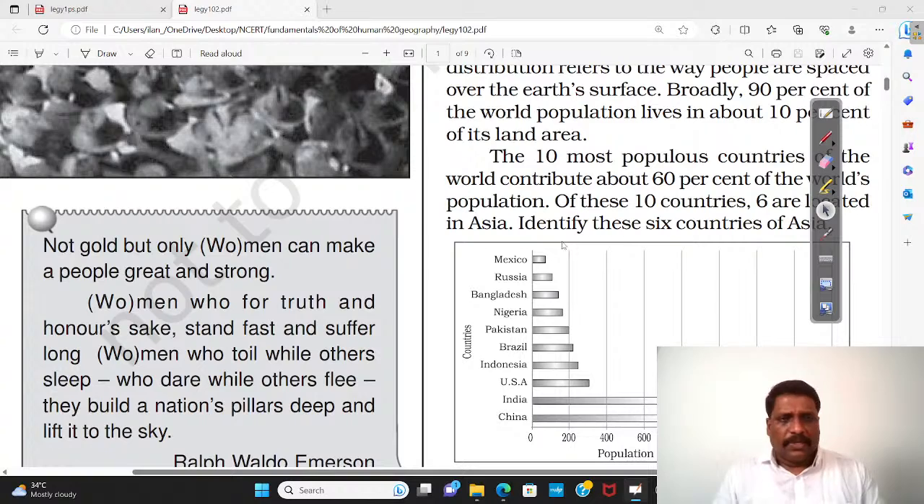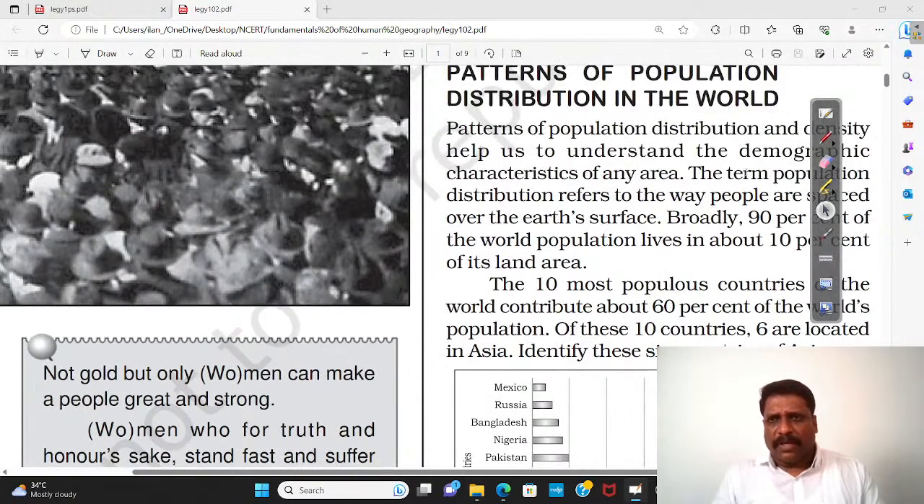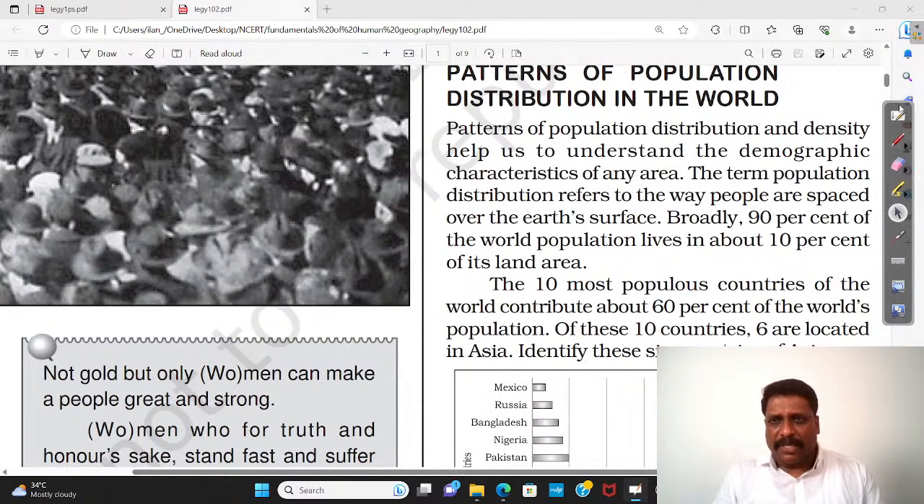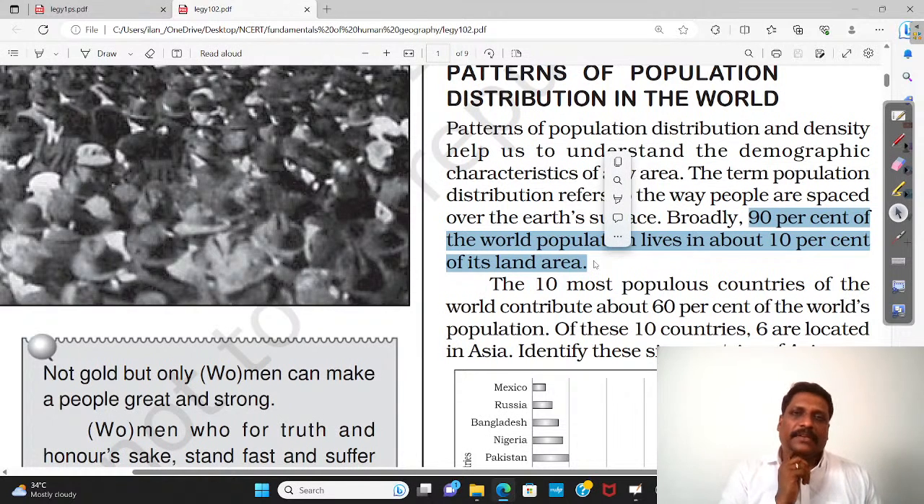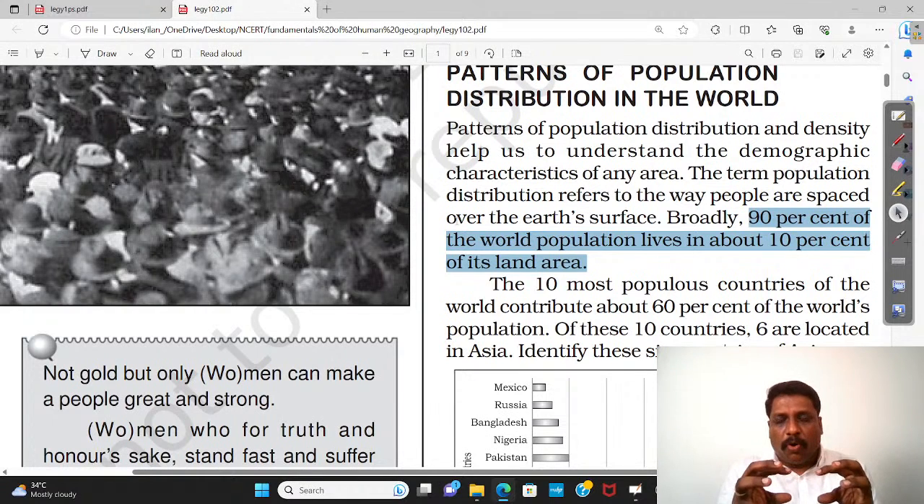Having said this, my dear friends, one more thing when I talk about the distribution here itself, it gives you one very important fact. It says 90% of the world population lives in only about 10% of the land. So this fact gives you an idea that the distribution of population is highly uneven. Plenty of reasons are there. Normally we talk about the carrying capacity of the land. You call them as what?